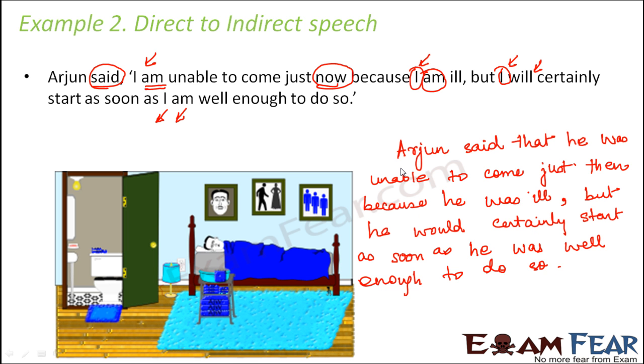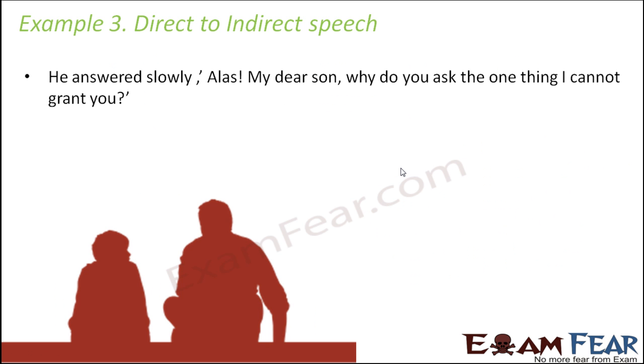So you see, basically you have to do it with a very cool mind. You should always remember those three steps to change direct to indirect: change tense, change pronouns, and change some words which show nearness in time or place. If you remember these three things nicely, you will never make a mistake. Here you saw this is a big sentence, but when you do it gradually, you will do it perfectly.